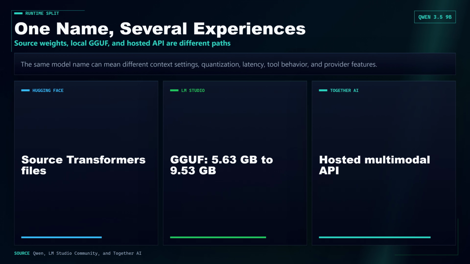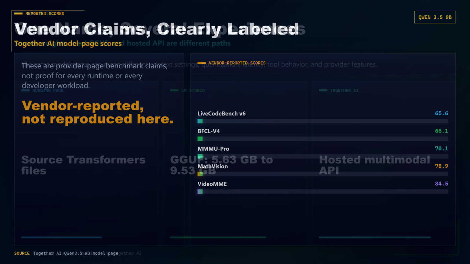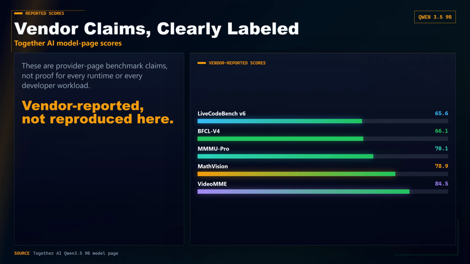Hugging Face has the source model. LM Studio Community hosts GGUF files, including Q4_K_M at 5.63 GB, Q6_K at 7.36 GB, Q8_0 at 9.53 GB, and a separate multimodal projector file. Together AI lists a hosted endpoint with text, image, and video input, JSON mode, function calling, and serverless or dedicated deployment. The vendor-reported numbers are strong, but they should stay labeled as vendor-reported.